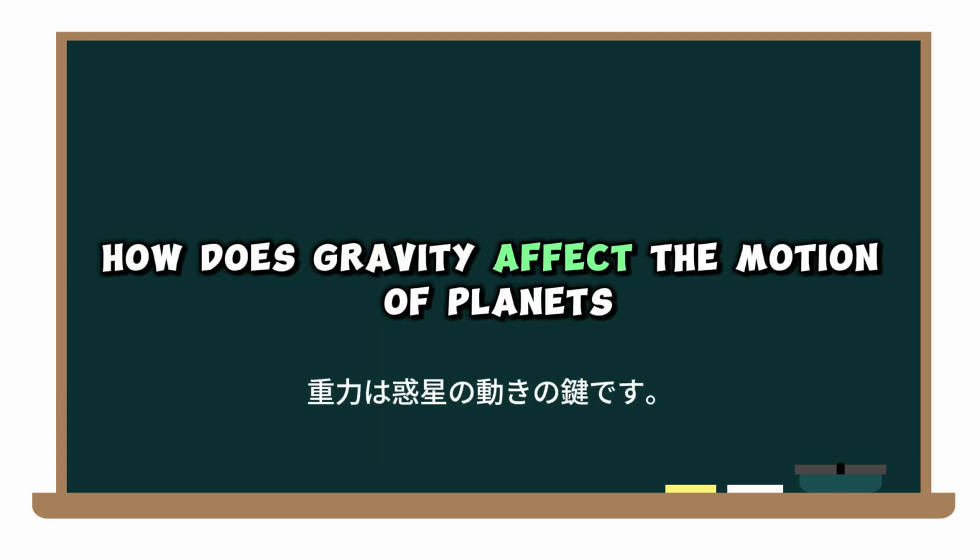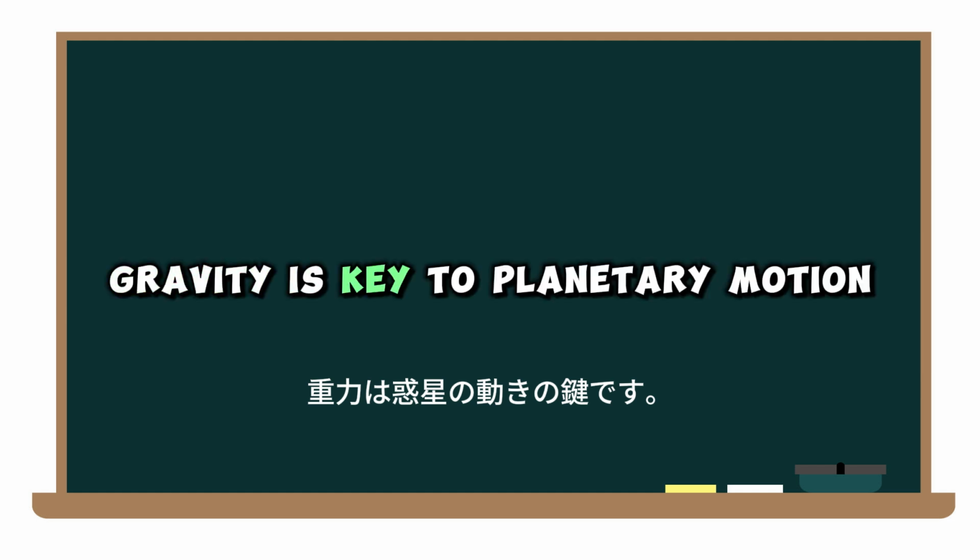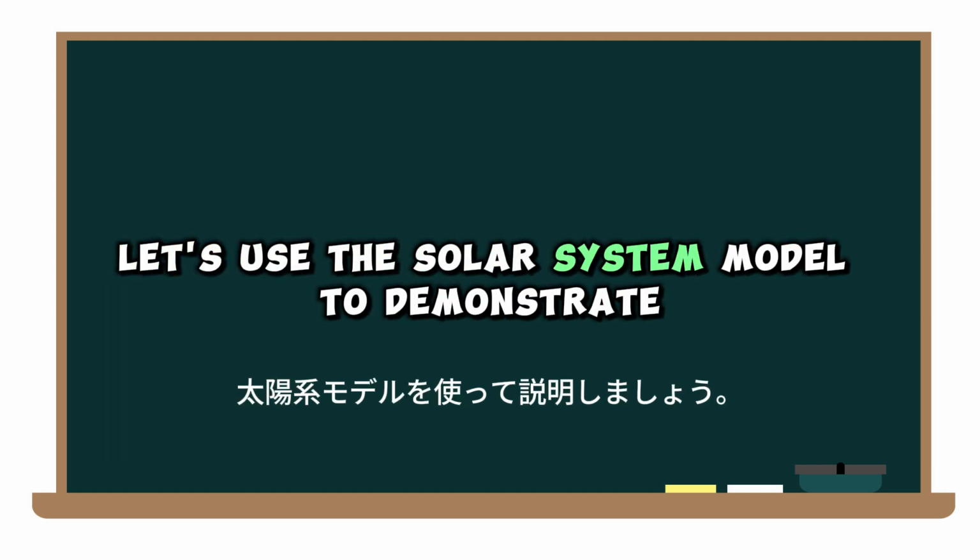How does gravity affect the motion of planets? Gravity is key to planetary motion. Let's use the solar system model to demonstrate.